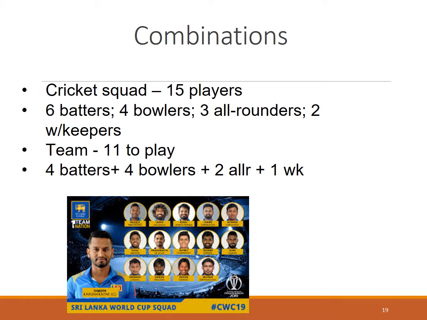So then out of 6 batters, you have to select 4 batters. Out of 4 bowlers, you have to take the 4 bowlers. Out of 3 all-rounders, you can select 2 all-rounders, or you can probably say 3 all-rounders and 3 bowlers, etc. And out of 2 wicket keepers, you will have to take 1 wicket keeper. So this is the kind of a practical scenario.